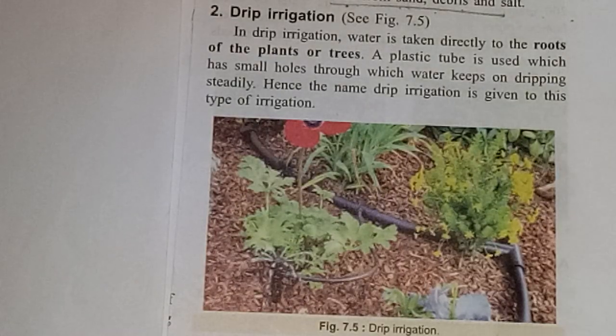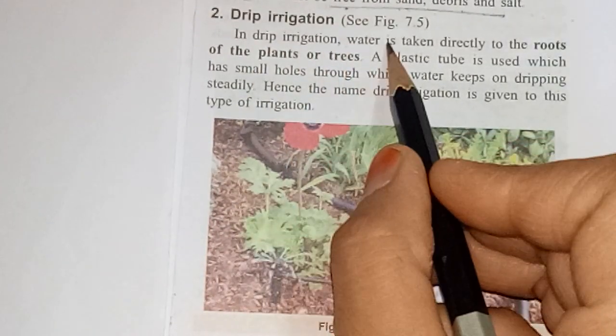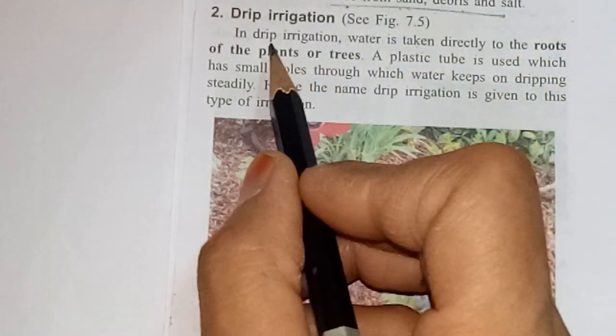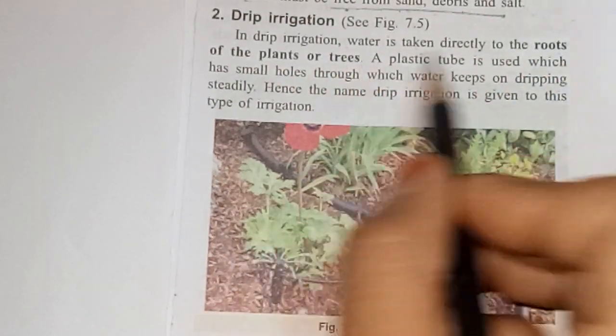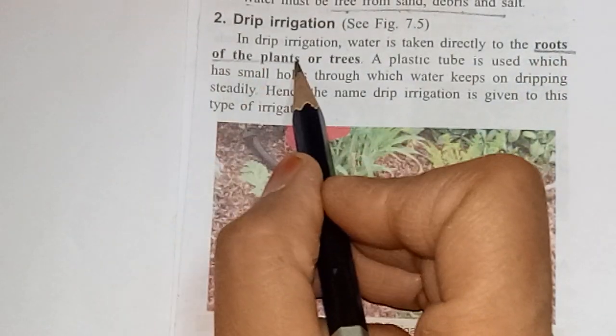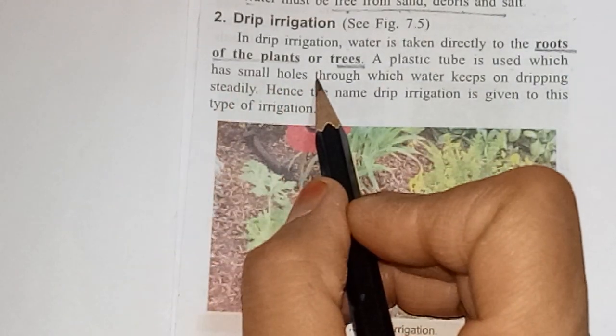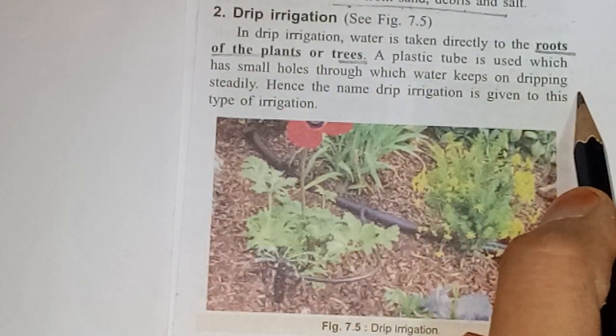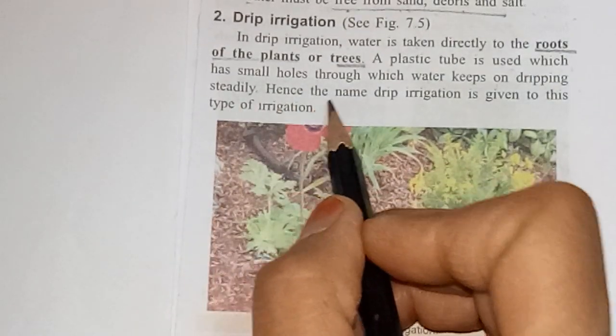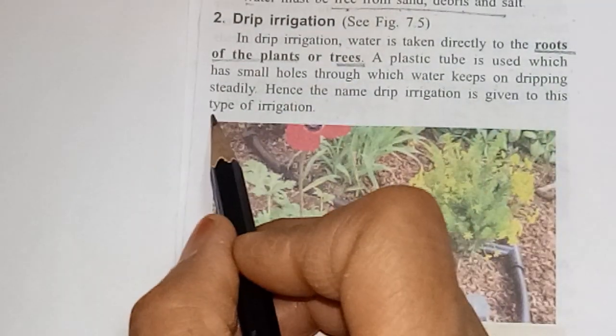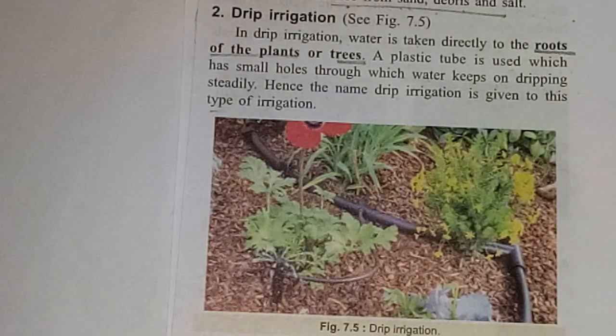Now see drip irrigation. In drip irrigation, water is taken directly to the roots of the plant or trees. Underline it, roots of the plants or trees. A plastic tube is used which has small holes through which water keeps on dripping steadily. Hence, the name drip irrigation is given to this type of irrigation. Now see, the water constantly, steadily is dropping on roots of trees or roots of plants. That's why it's called drip irrigation.